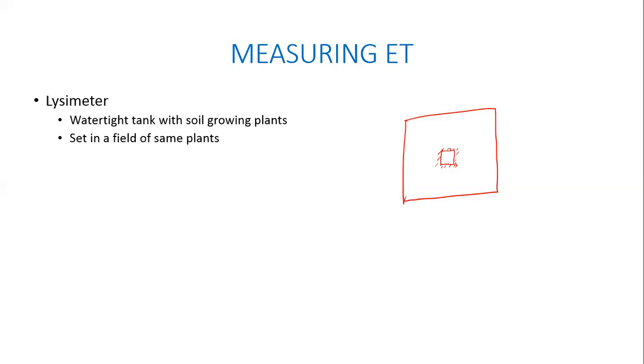So if it's a watertight tank, how does the rainfall affect it? Okay, it's watertight on all 4 sides and the bottom, not at the top, because the plant has to be exposed to the atmosphere for it to grow. It needs sunlight. When I say watertight, I should have mentioned that clearly: watertight on all sides and the bottom. So it is not interacting with anything other than the atmosphere. If through the atmosphere it receives some rainfall, that's fine. We can't control that, because that's also happening outside the box.